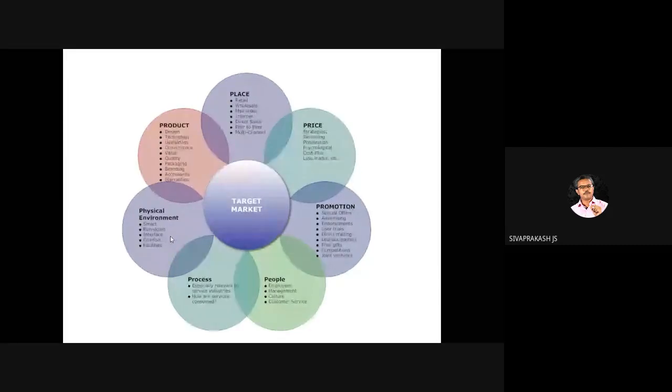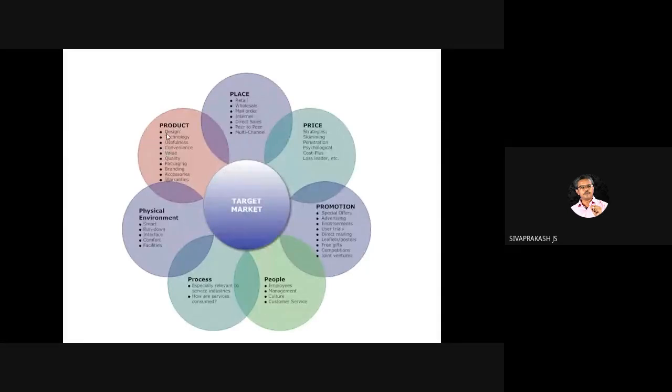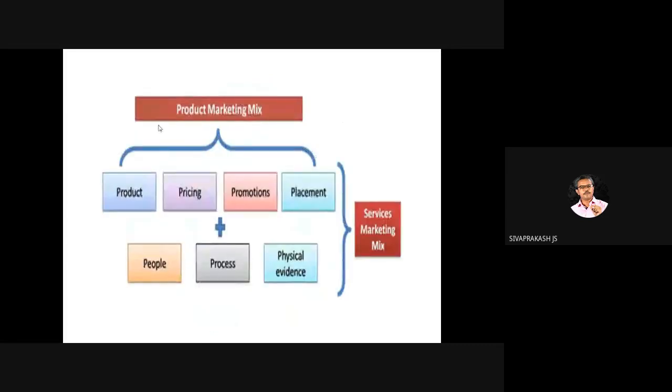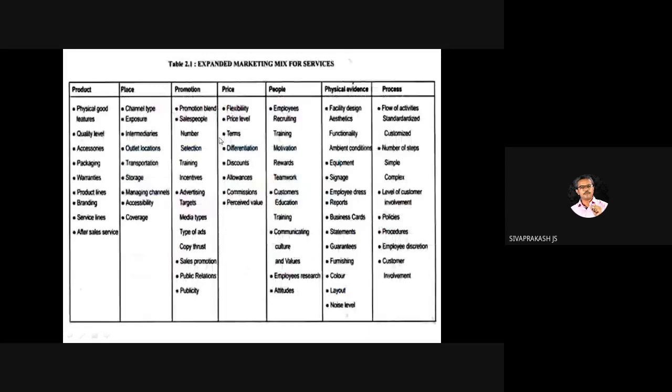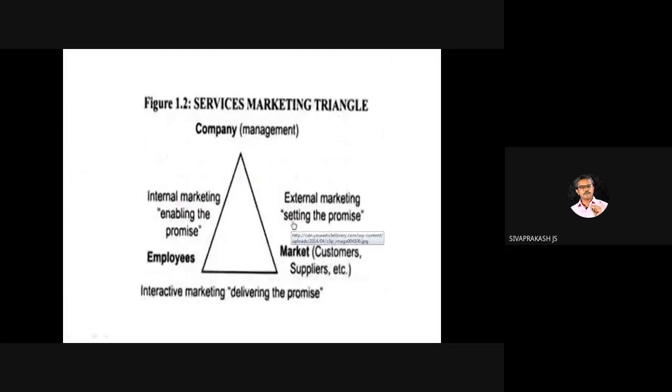Please get to know the important points. And the extended marketing mix, we used to say, service marketing mix, our 3 P's are called the extended marketing mix. Then please get to know all the bullet points.